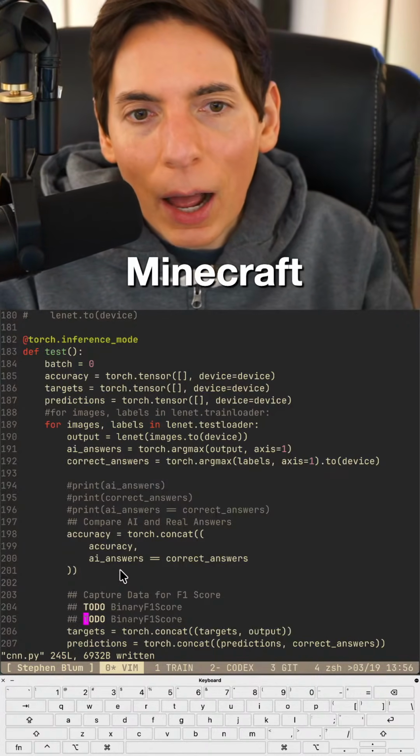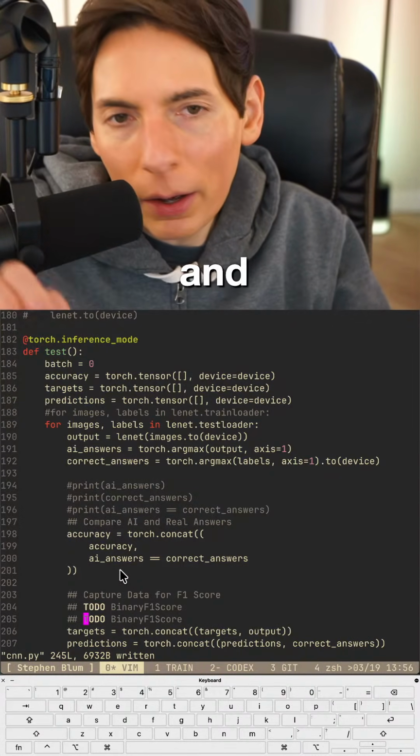Do you play Minecraft? Scary mod. I've only played regular Minecraft and a few mods. I've done a few mods.